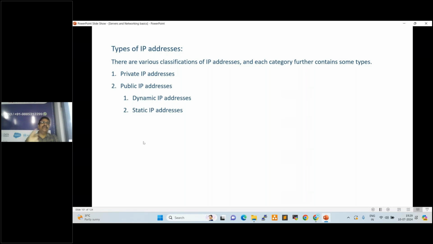So why will the dynamic IP change every time we start the server? In the backend in the data center, there is a DHCP server, a dynamic host configuration protocol server. That server handles the IPs. Whenever we stop the server, the DHCP server takes back the old IP.